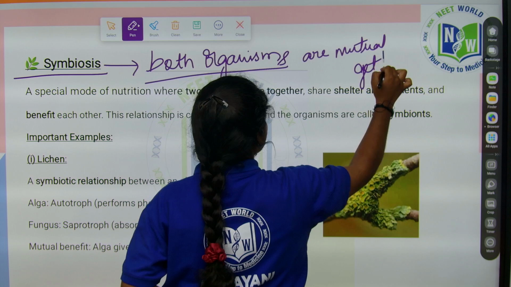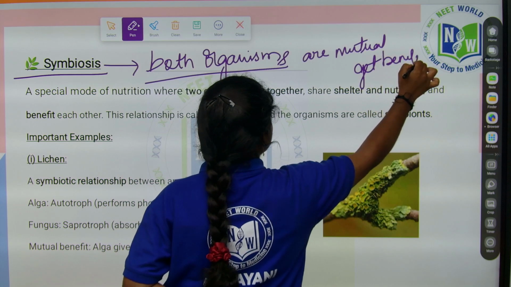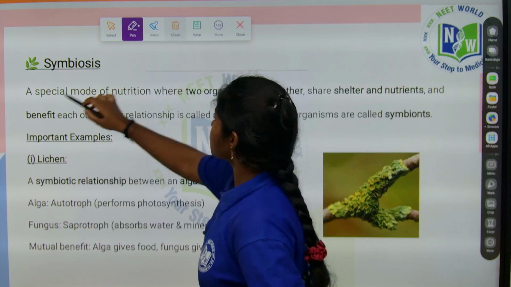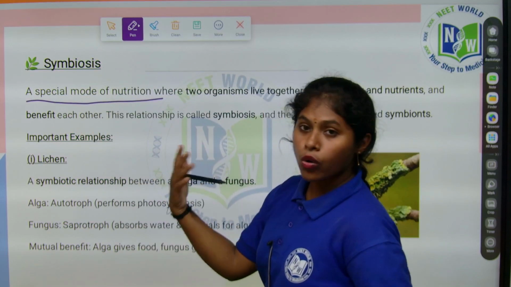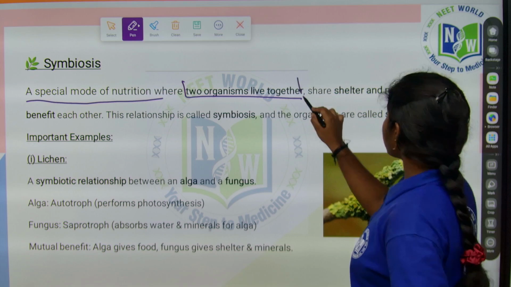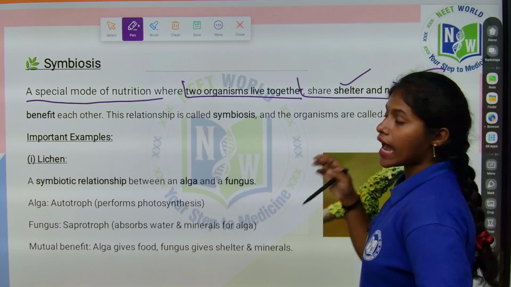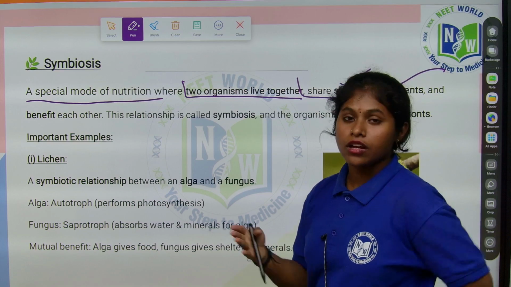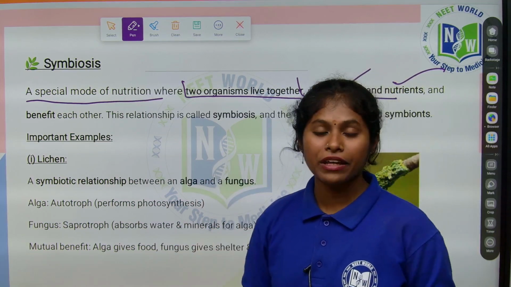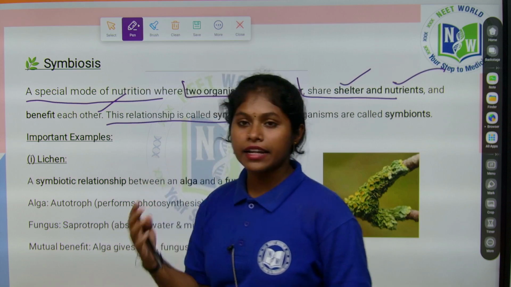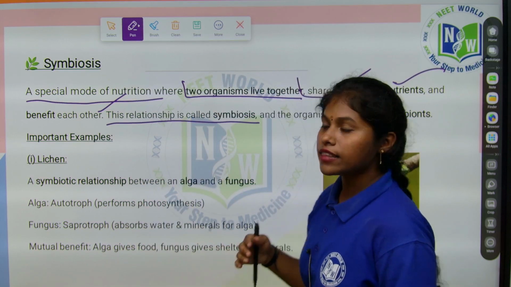So see, it is a special mode of nutrition where two organisms are involved. Two organisms are together and share shelter, nutrients and benefit each other. Both organisms involved are benefiting each other. So this relationship is called symbiosis.